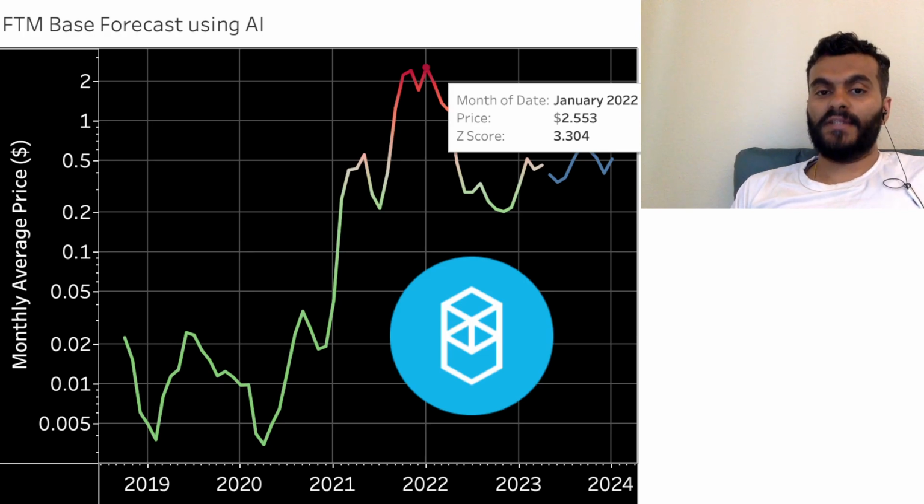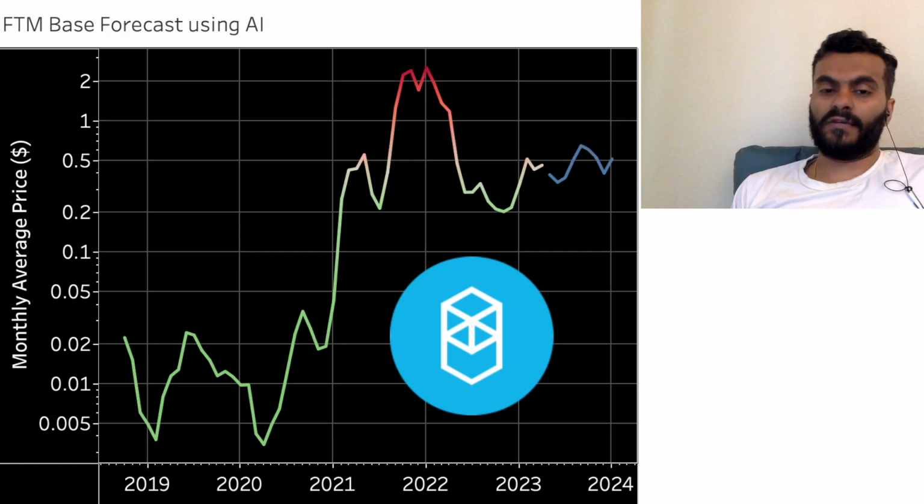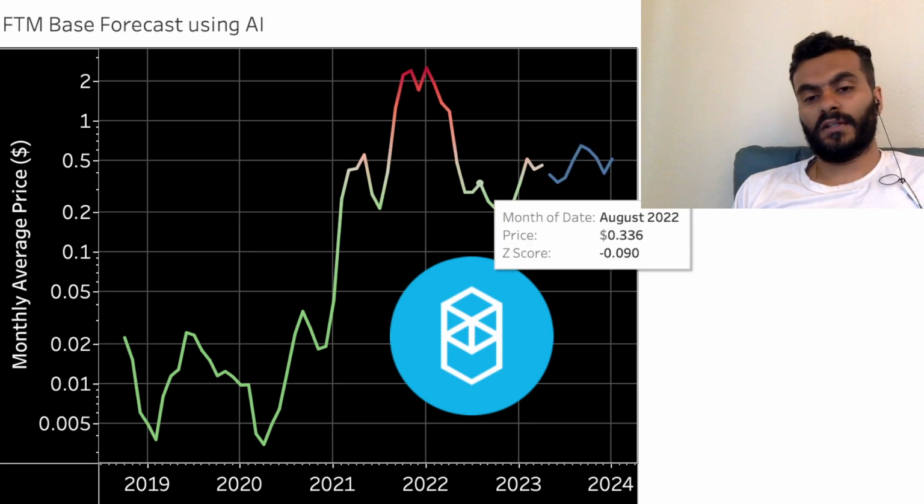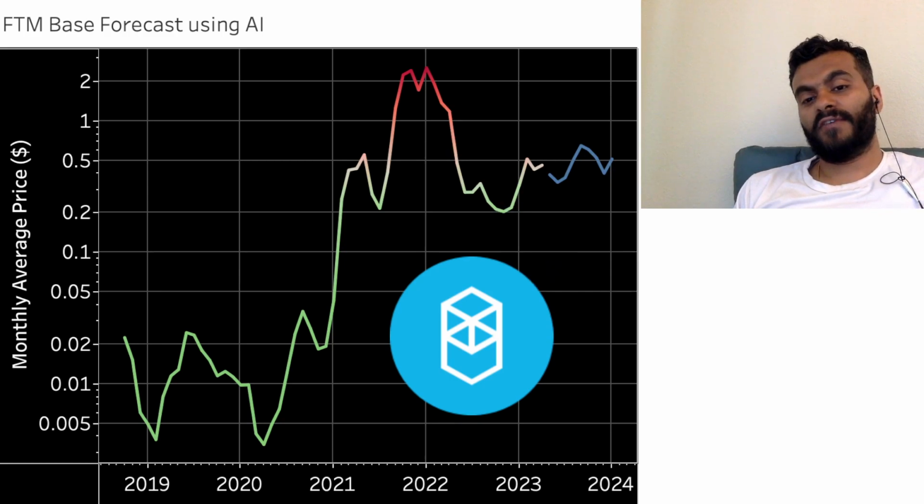So that means in terms of standard deviation, because it's around 65 cents, 65 times 3.3 is 2.1, and if you add 40 cents to it, then you get the price of 2.55. So that's how we calculated those color codes. So where are we currently?